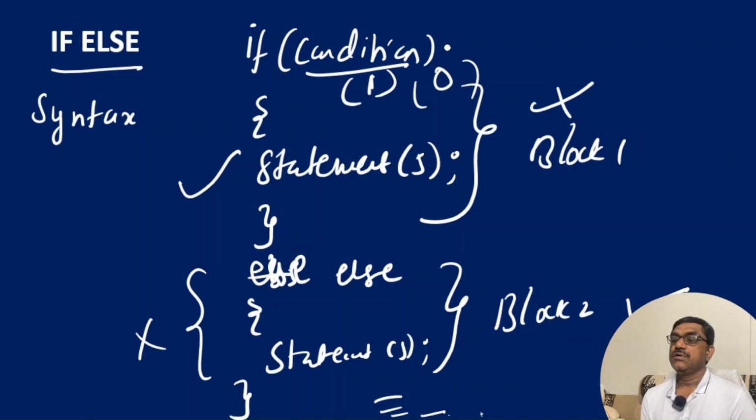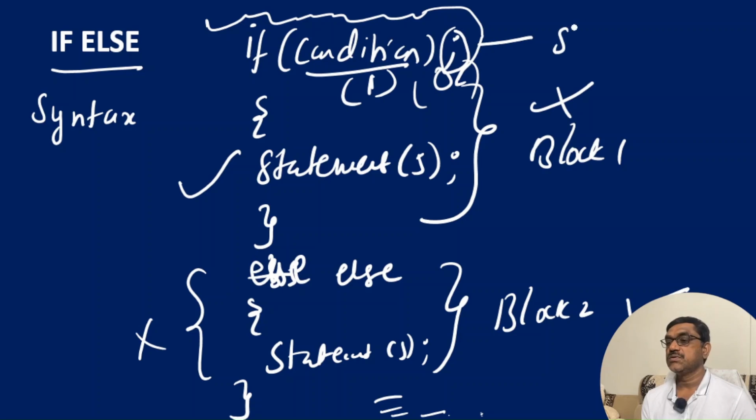Now, if we put a semicolon here, what happens? The flow of control will not enter into this block. Why? Because this semicolon stops the control. When the control is stopped here, what is the use of writing these statements and these statements? So when you write a semicolon every time, it applies only within this condition. So this is about the if else statement syntax.